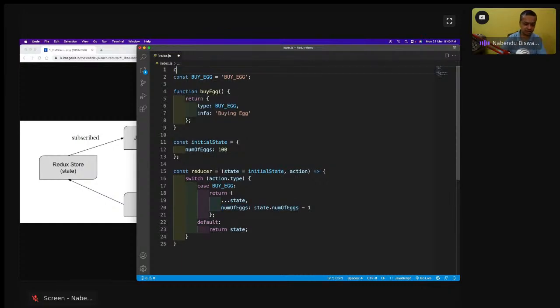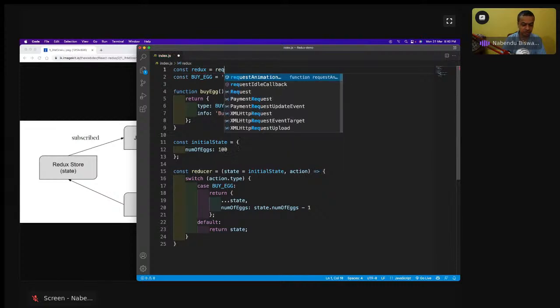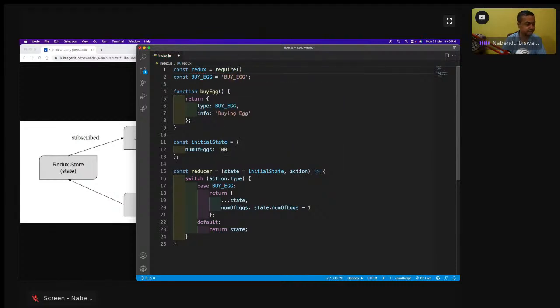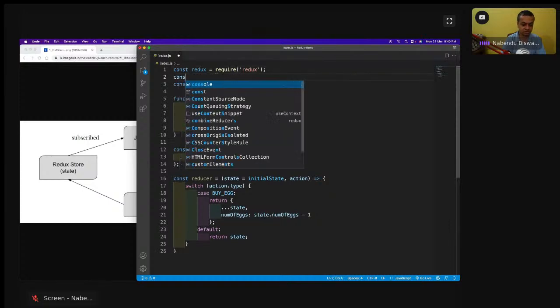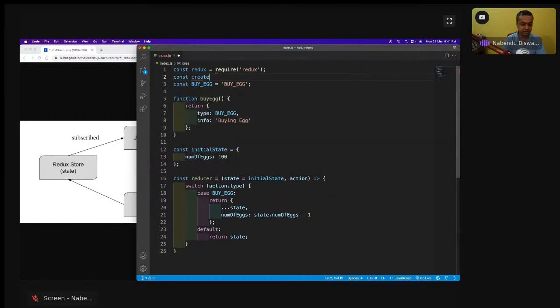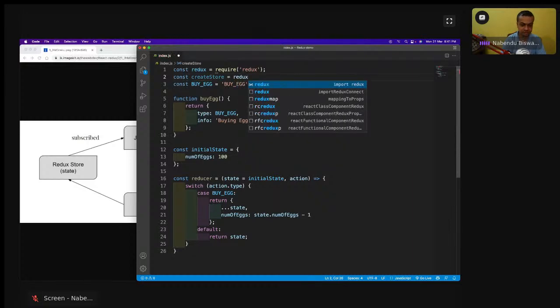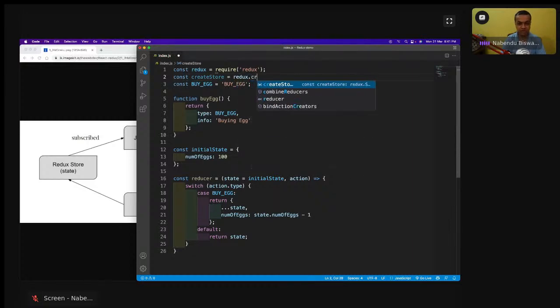It will be like const Redux equal to require Redux, and const createStore equal to Redux.createStore. Both of these functions are given to us by Redux because we have installed Redux.